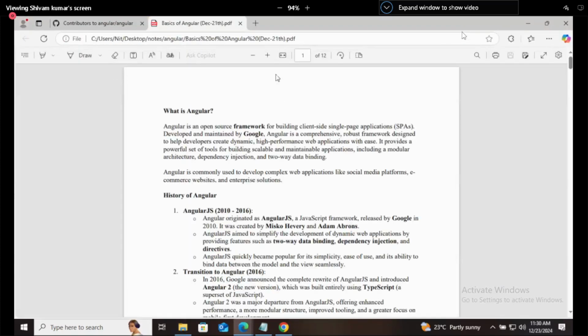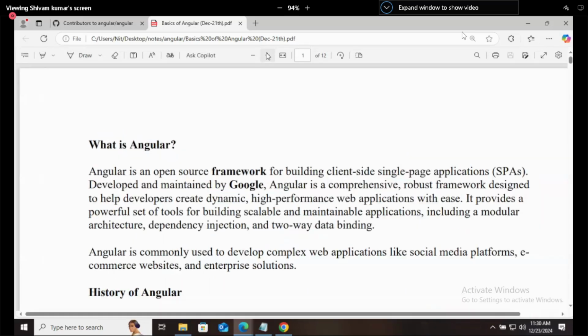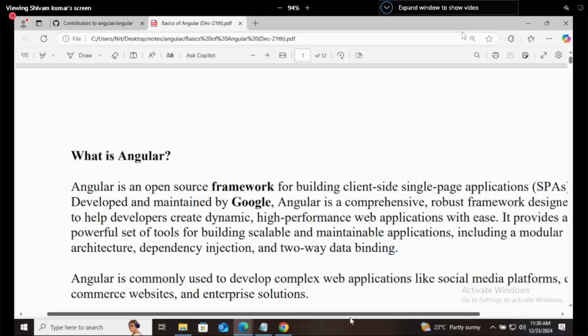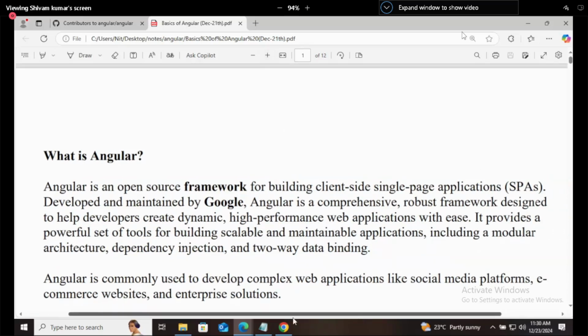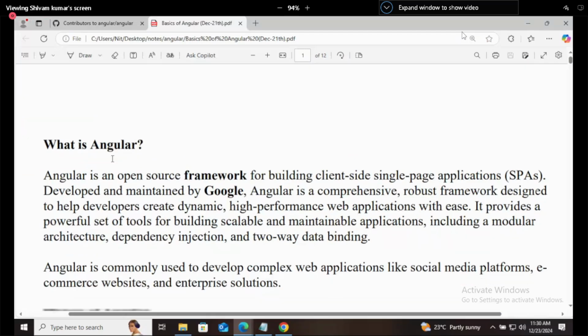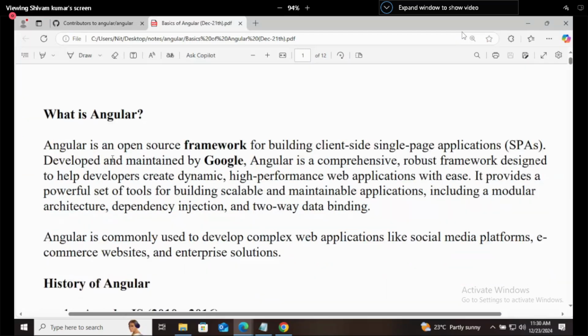Now let's see a concise way of these things. What is Angular? These notes I will upload there. I just wrote this to teach you. What is Angular? Angular is an open source framework for building client side single page applications. Client side means front end. Server side means back end. Developed and maintained by Google.